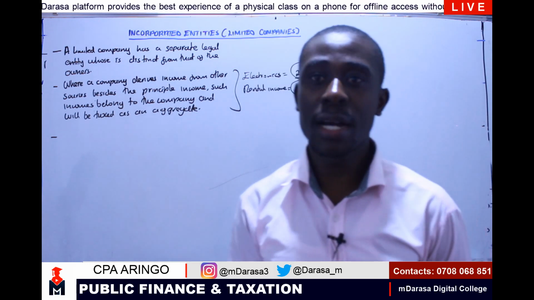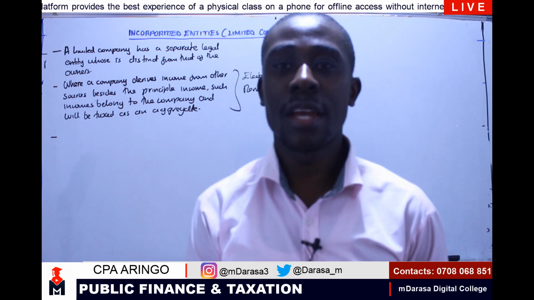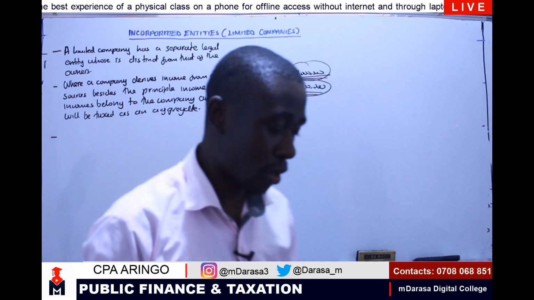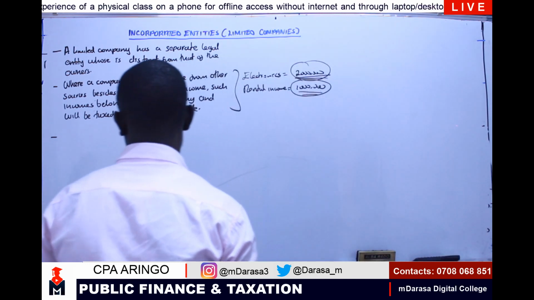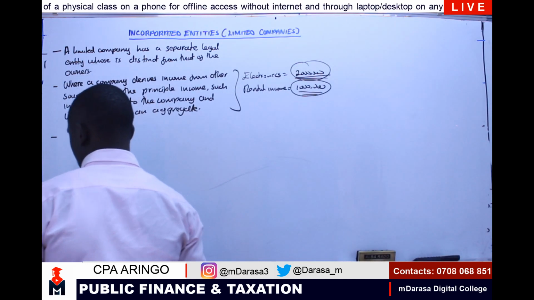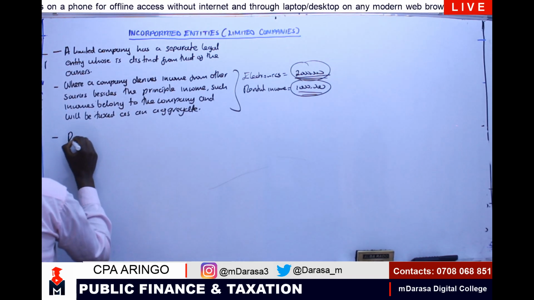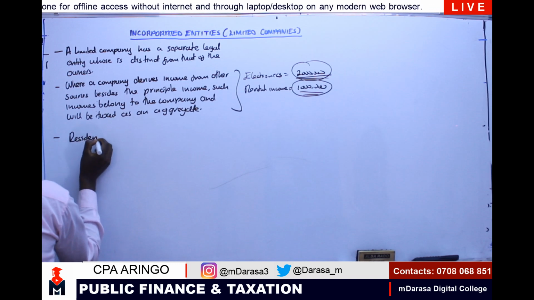That should bring us to what are the rates of tax whenever I'm dealing with companies. Whenever we are dealing with companies, we normally say that the resident body corporates are taxed. Talk of resident, and mark that very key.